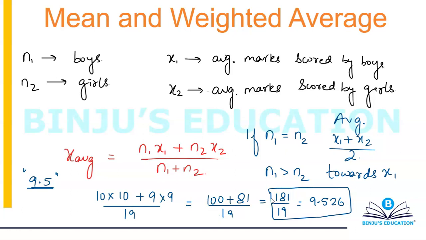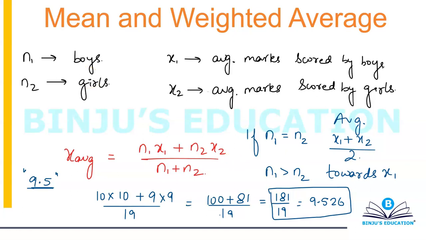So your average has shifted towards the average of boys. Or if n1 is greater than n2, then your average did shift towards x1. This is what you need to understand.